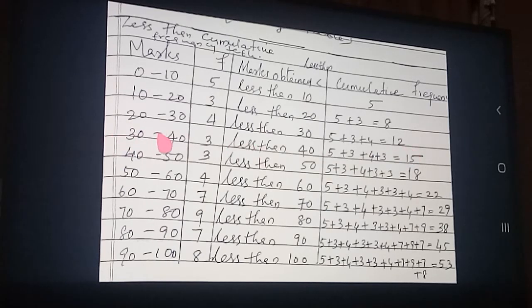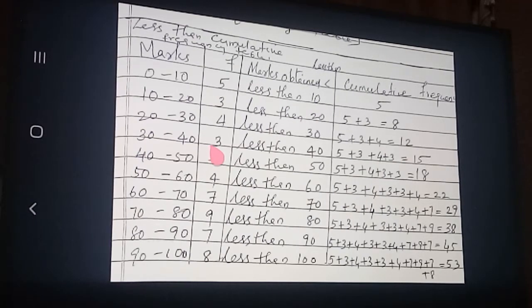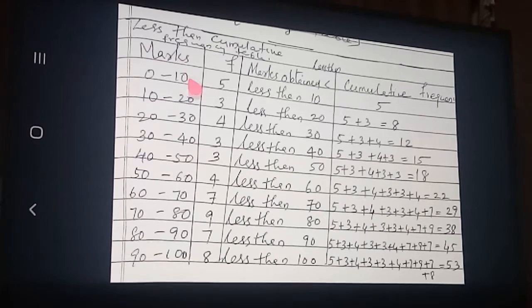Okay. Move to the next point. Less than 40: what will come? From the top up to here you add: 5 plus 3 plus 4 plus 3, how much will come? 15. Clear? And less than 50: what will come? These all students are less than 50. 0 to 10 students are also less than 50, no? And 10 to 20 students are also less than 50.